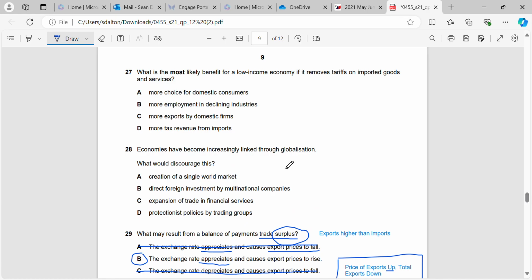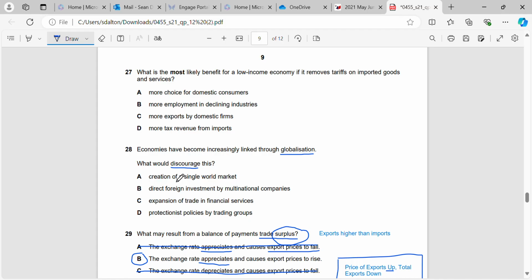Okay, question 28. Economies have become increasingly linked through globalization. What would discourage this? So globalization is the process where we're connecting more with other countries, etc. Right? And we're going to say, what would stop this happening?